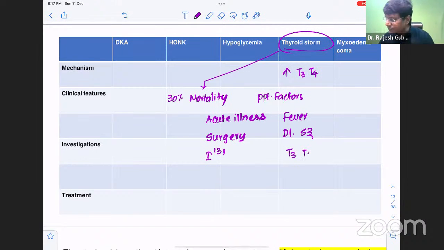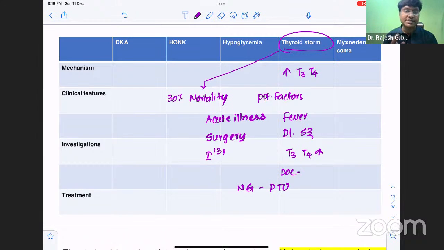Definitely, when you do T3, T4 levels, they are rapidly or abruptly increased. Then coming to the treatment in case of thyroid storm. The drug of choice will be propylthiouracil by nasogastric route. You have to give it in large doses, almost 500 to 1000 milligrams loading dose, followed by 250 milligrams every 4 hours. That is by nasogastric tube.